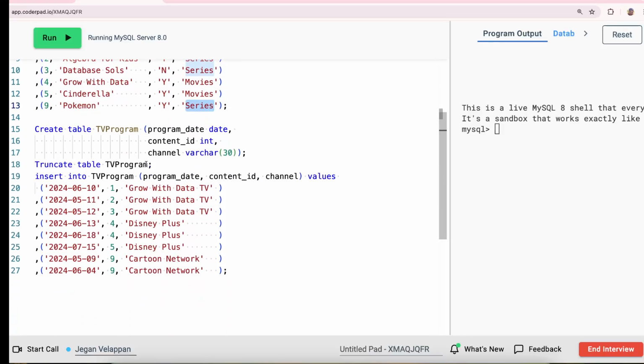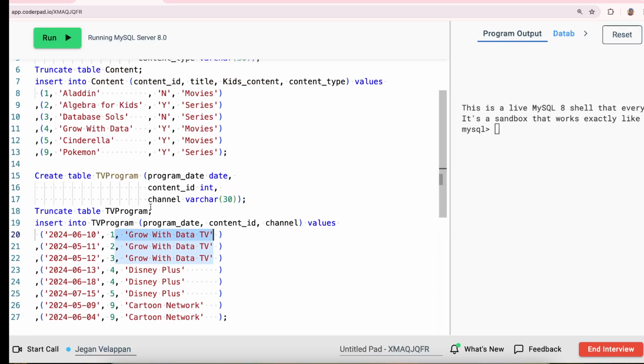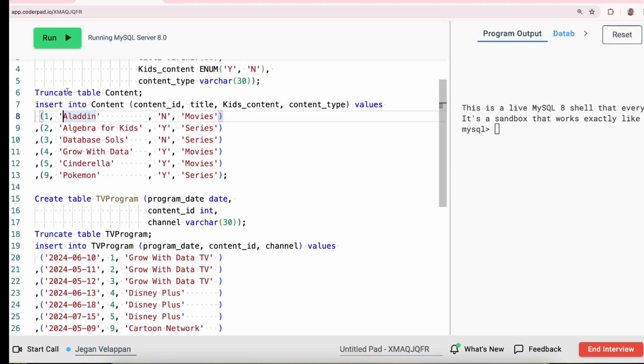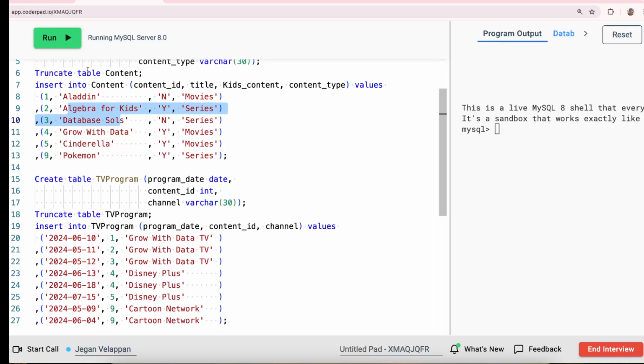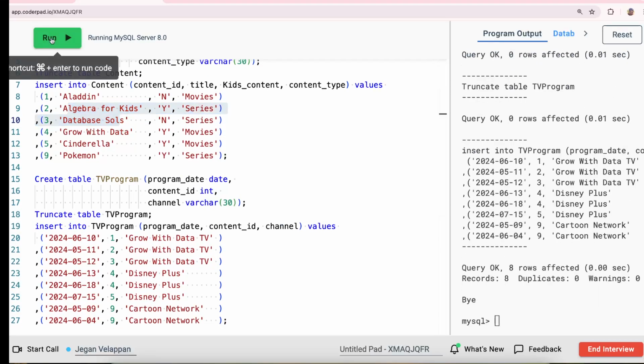If you go to the TV program, we have the date on which the program is broadcasting, what the content is, and which channel it got broadcasted on. The first one has content 1, which is the Aladdin movie, and the second and third are 2 and 3: Algebra for Kids and then Database Source. Let's create the table and we can load this data.